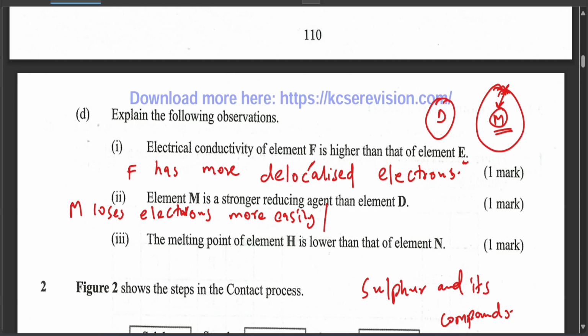You can say it is more electropositive or has weaker effective nuclear attraction. So you don't need to explain a lot of things for just one mark. Effective nuclear attraction.